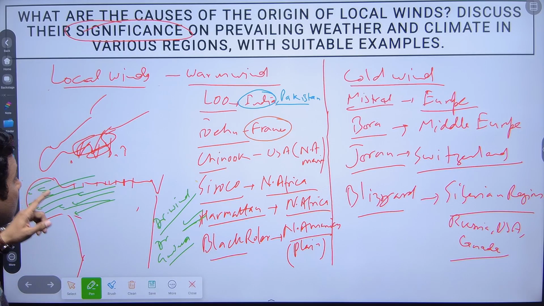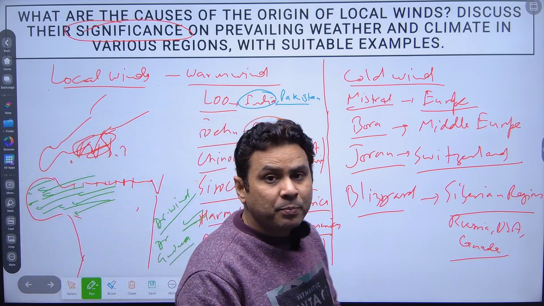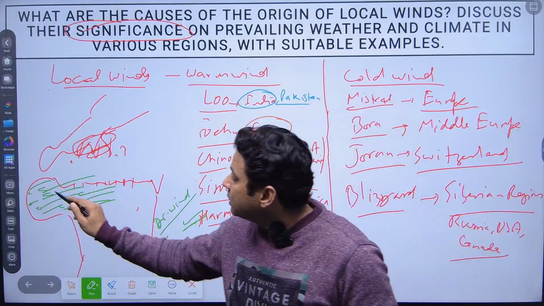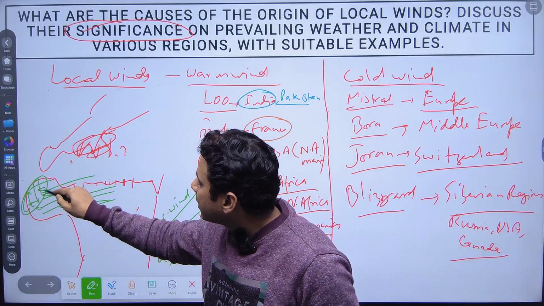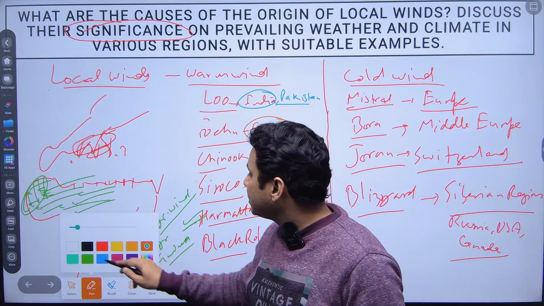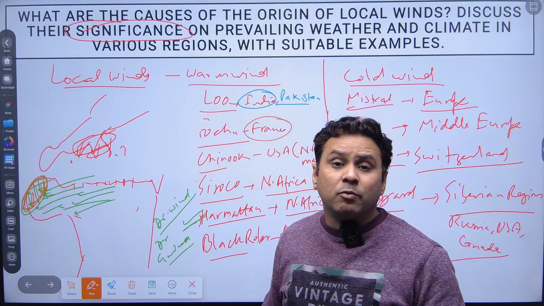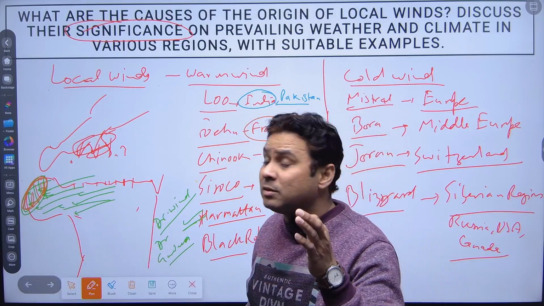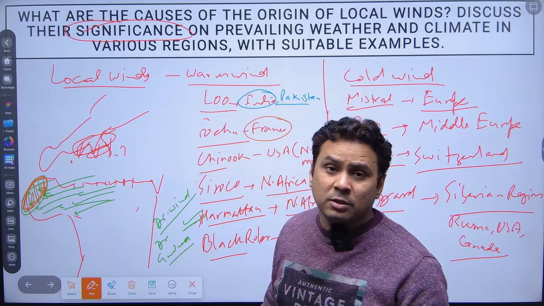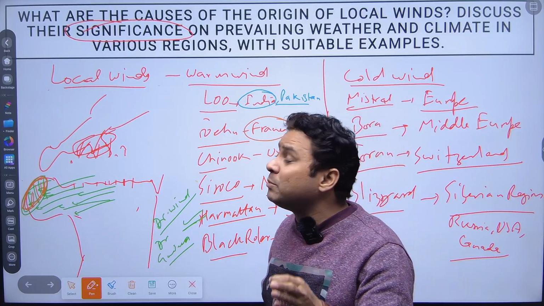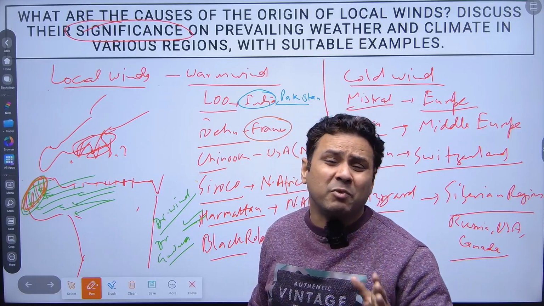So when it was not blowing, this entire western part of Africa was sweltering. They are getting heat strokes, and at the same time they have a moist environment.